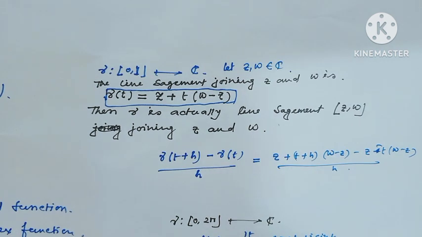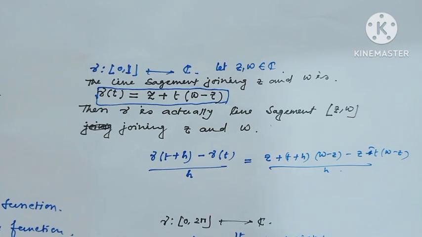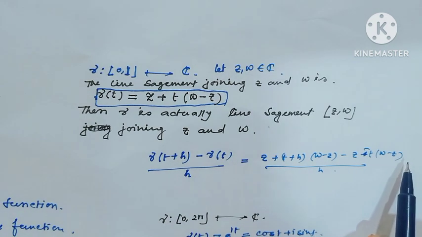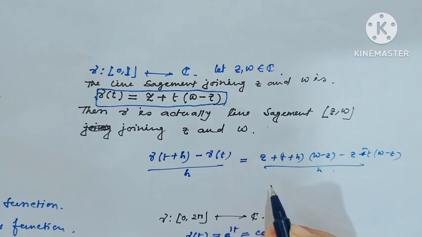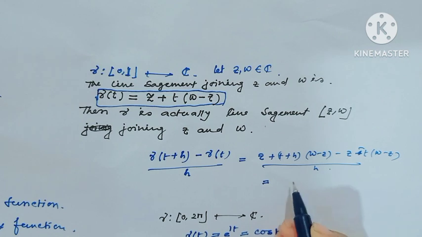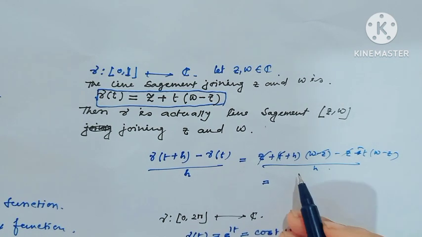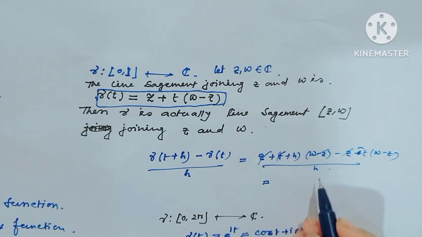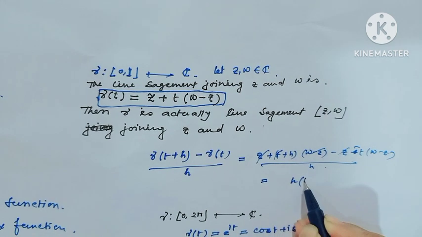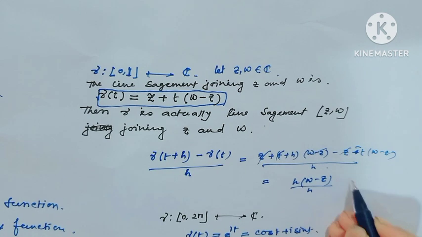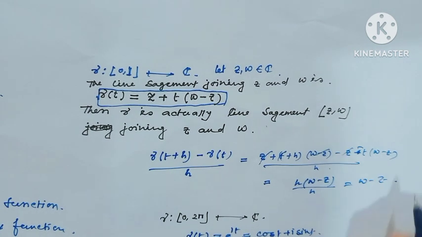Then (gamma(t + h) - gamma(t)) divided by h is equal to [z + (t + h)(w - z) - z - t(w - z)] divided by h. Cancel this part, cancel this part, and this value would be h times (w - z) divided by h, so this value would be w - z.